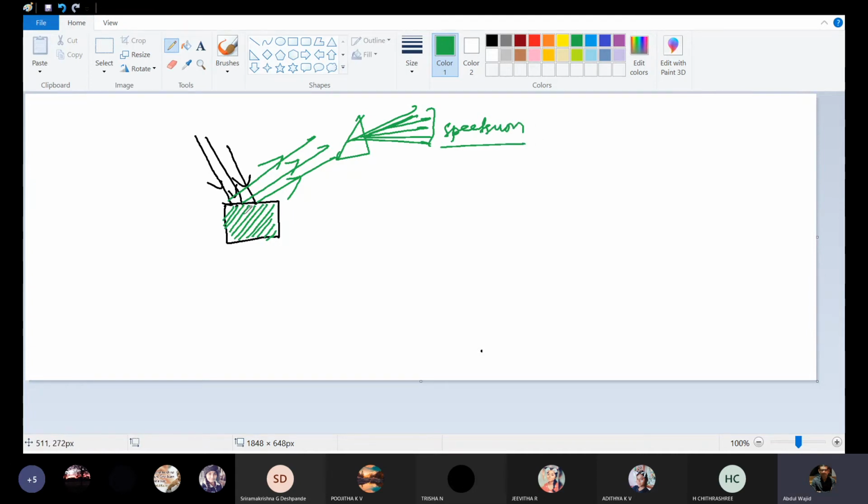If this material is hydrogen, then this will be the emission spectrum of hydrogen. And if this material is sodium, then this will be the emission spectrum of sodium. In this way, you will come to know about the composition of this material, whether it is made of hydrogen or sodium or potassium or what else.